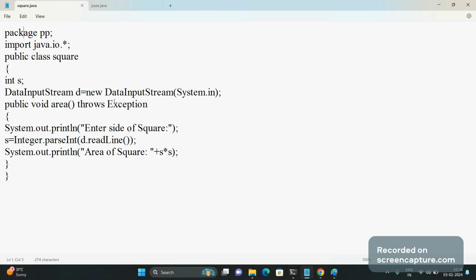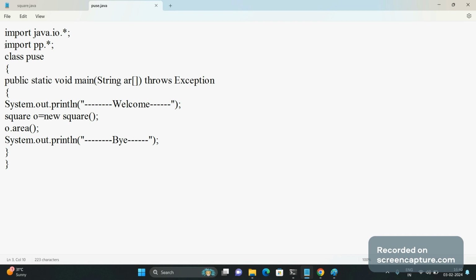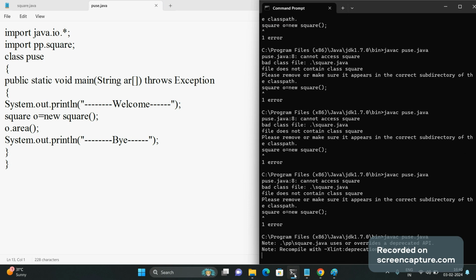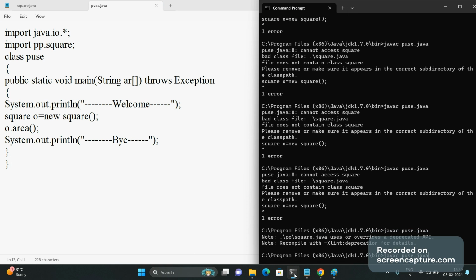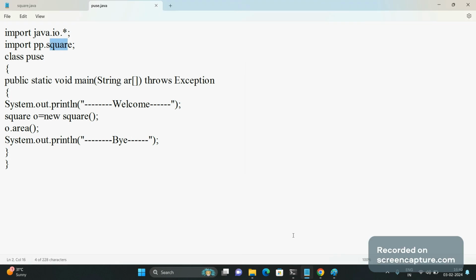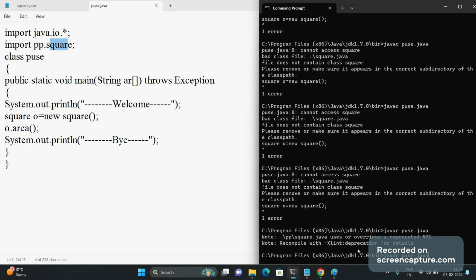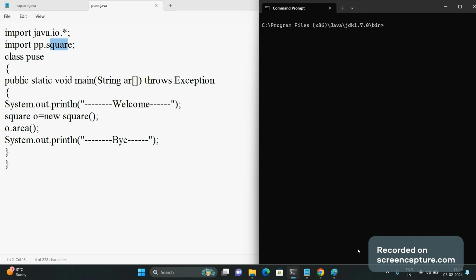In the code, we have declared the area method as public and the class as public, and we have this under pp. In the puse file, we are importing the pp package and mentioning that we want to access the square class. We have mentioned the name of the class over here, and it has given no error.